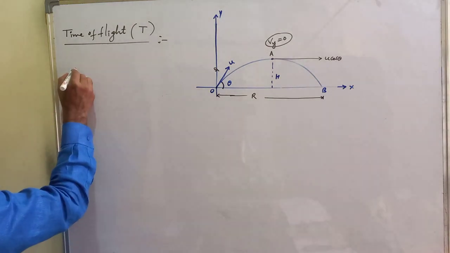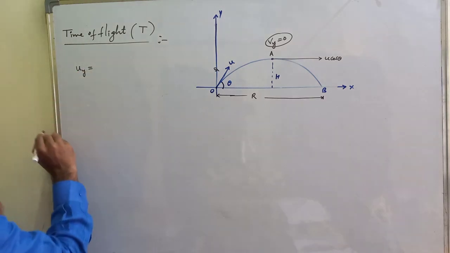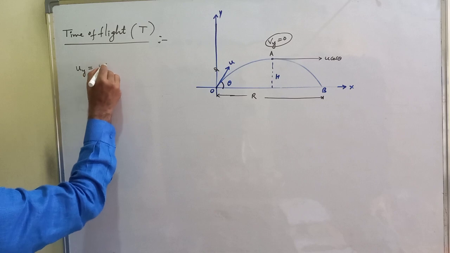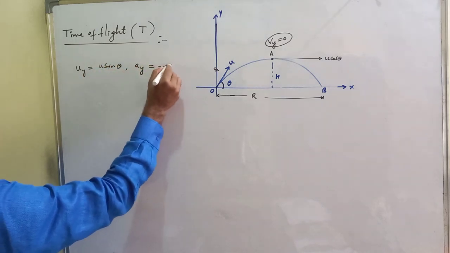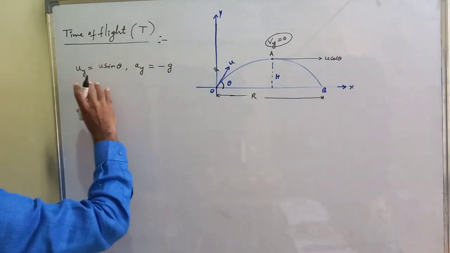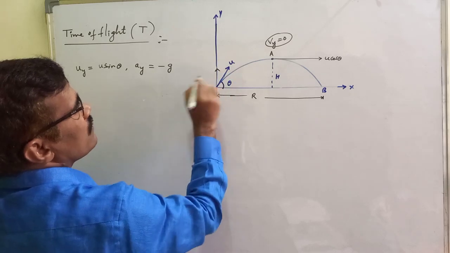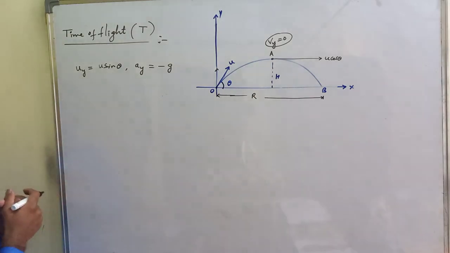So here the vertical component of velocity is initially u sin theta, and ay is minus g. The time for which it stays in air is the time of flight.